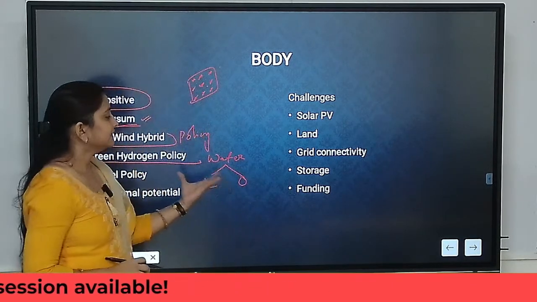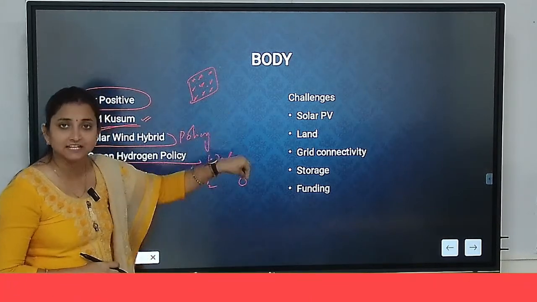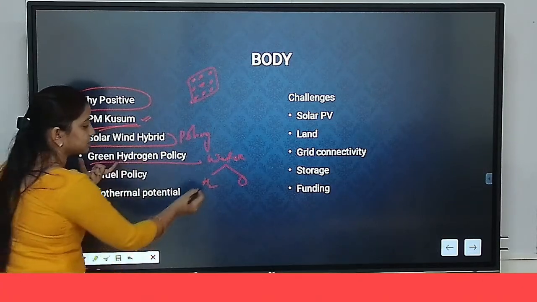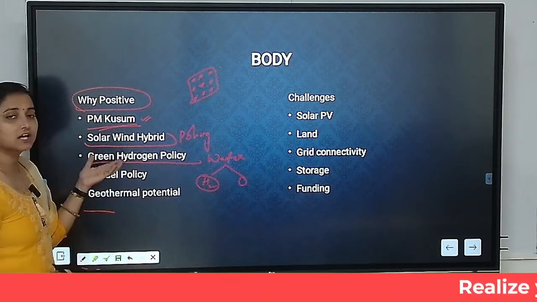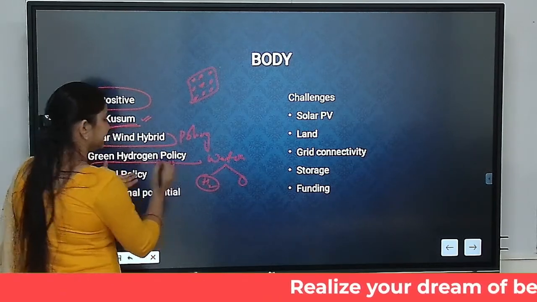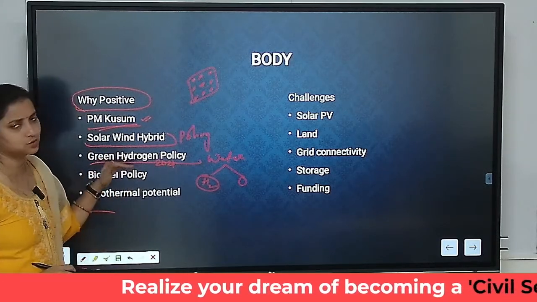Okay, and this splitting is done through electricity. If this electricity is generated from a renewable resource, we are calling such hydrogen green hydrogen. So the government of India undertook a green hydrogen policy in 2021 itself. Okay, shifting towards renewable energy. It's a very clean source of energy.